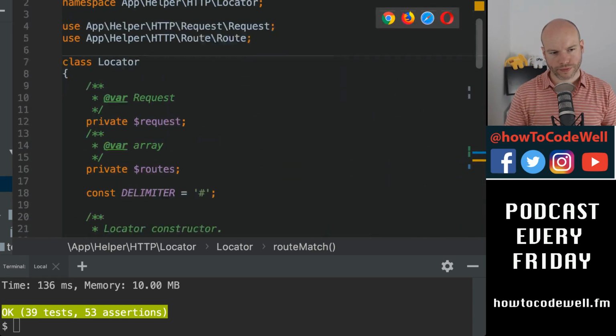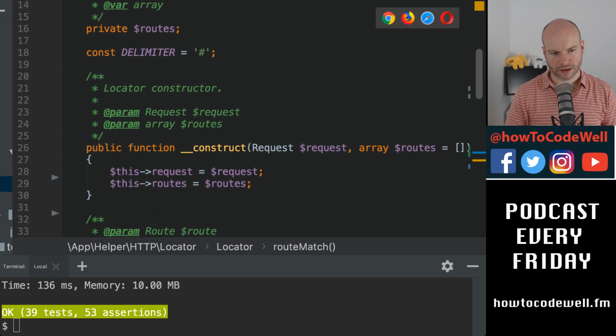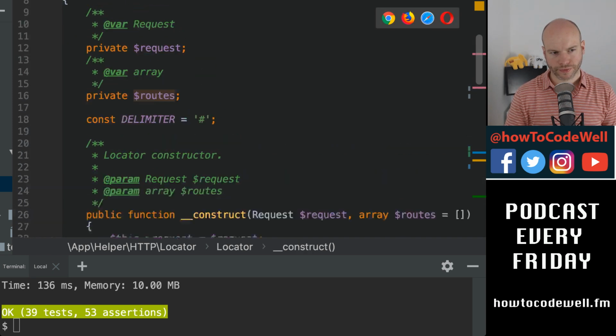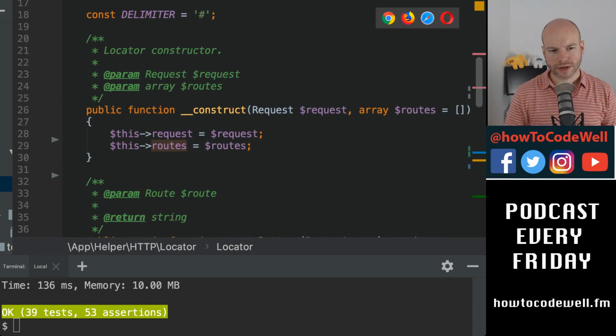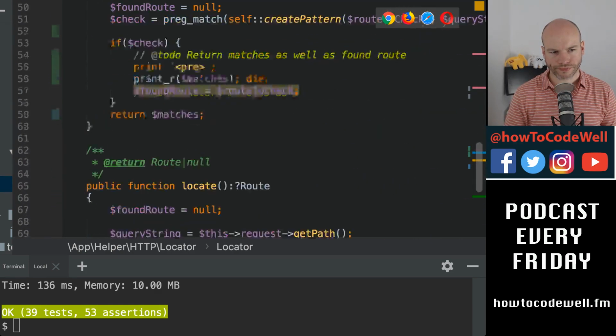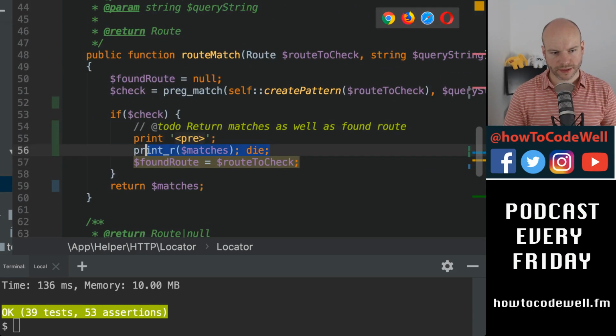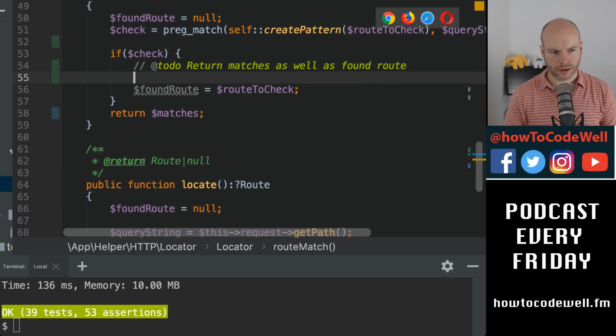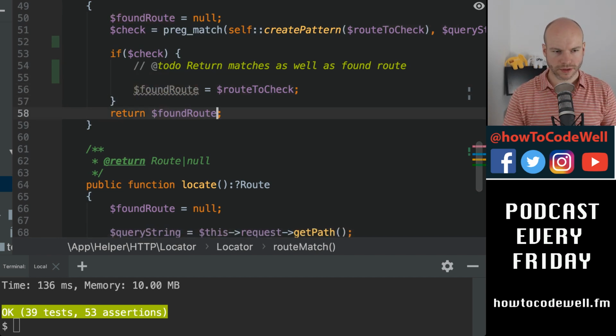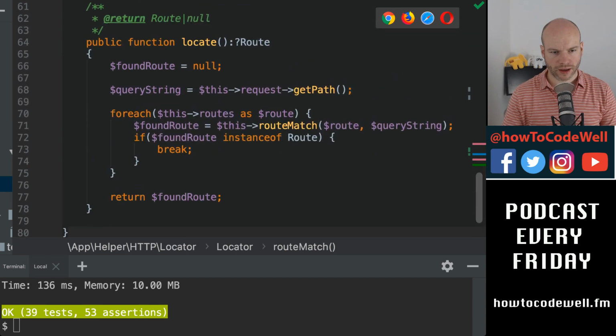We are setting the array of routes like this. That's fine. Let me just do a quick comment out of this. Return found route, because that's what it was returning, and then let me just run that again in the browser quickly.